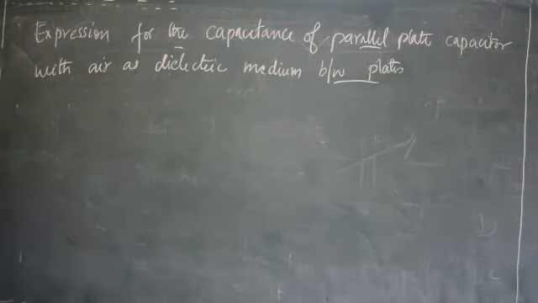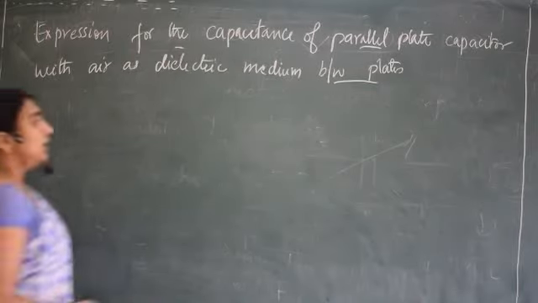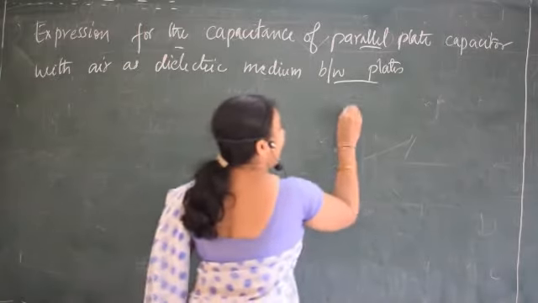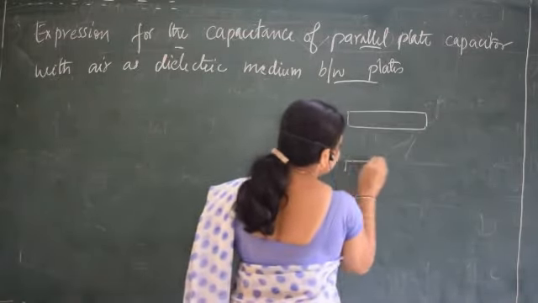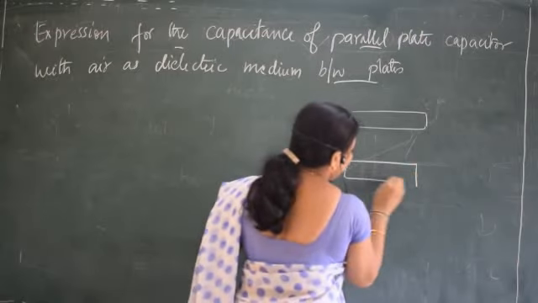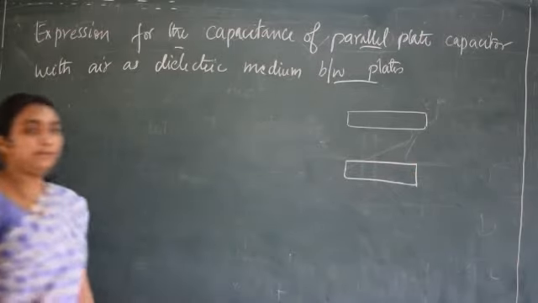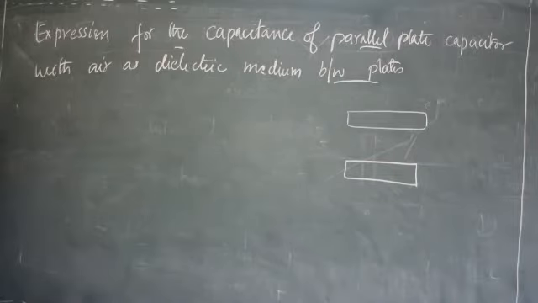Let us consider a capacitor, two plates. Let us consider two parallel conducting plates with a dielectric medium between them. Okay?